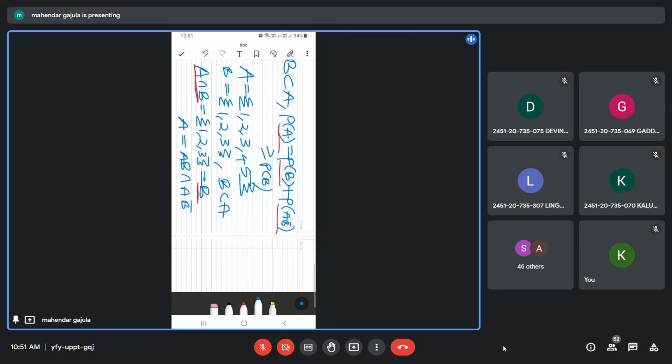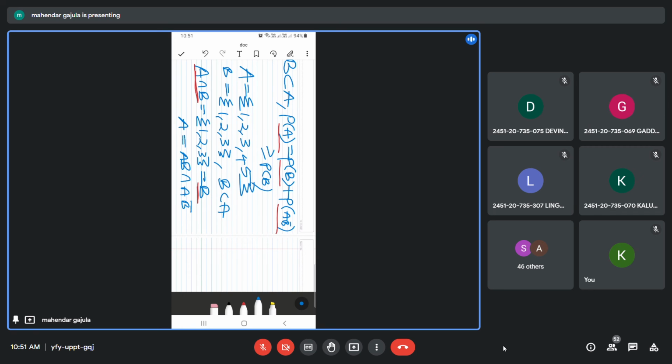I want to use A B bar because this A B bar should be in the final expression. And why I am using AB: AB is nothing but B only, because B is a subset of A.